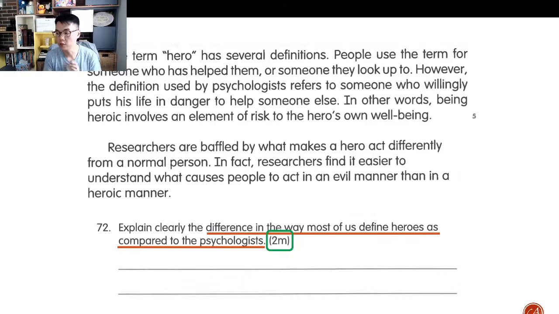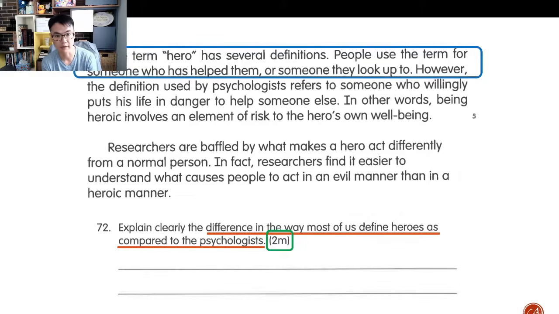Be very careful with comparison questions. There must be a comparison between the 2 groups that we are looking at. So why don't we just go ahead and try this out? How would I compare the difference between how most of us define heroes as compared to psychologists? You'll find the answer in the first paragraph as well. So this is the first way in which we define heroes. People like us define heroes in this way.